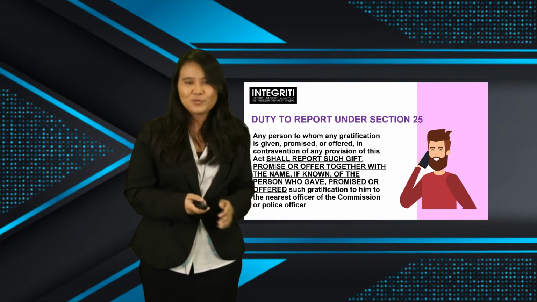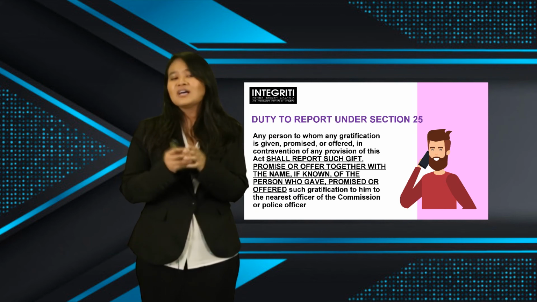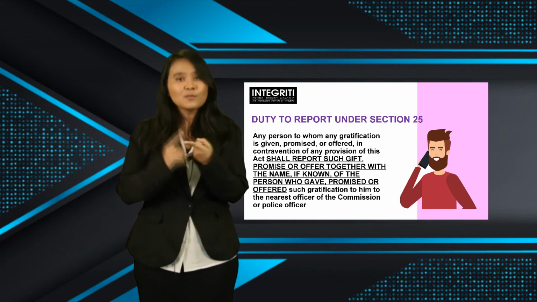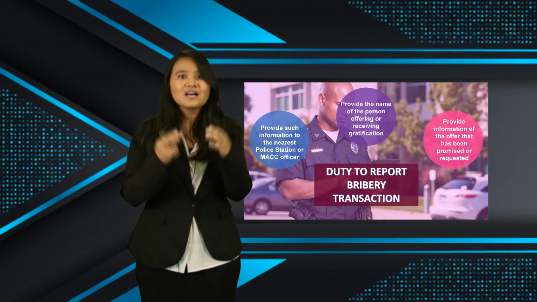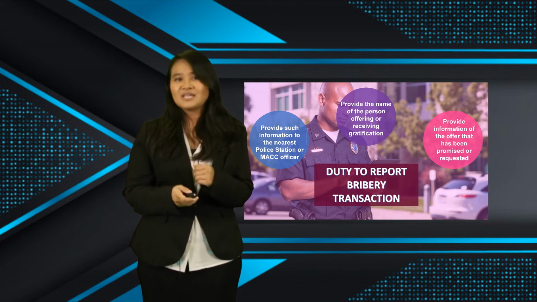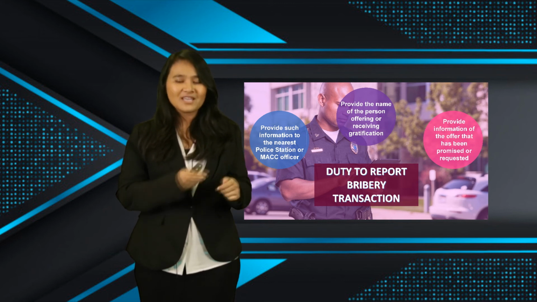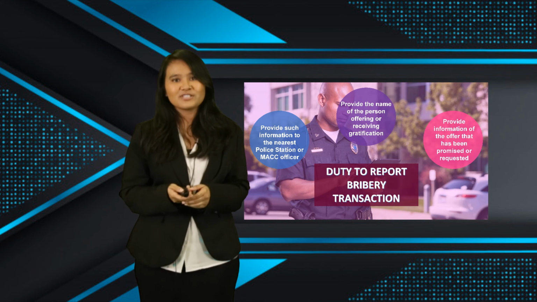Let's just put it in simple words. What is the duty to report bribery transaction? Is you'll have to keep two things with you. Number one, you have to keep the information of the offer that has been promised or requested. Number two, you'll have to keep the name of the person offering or receiving such gratification. Bundle those two together, send it over to the nearest police officer or the nearest MACC officer to where you are. And then you have fulfilled your duty to report such bribery transaction.